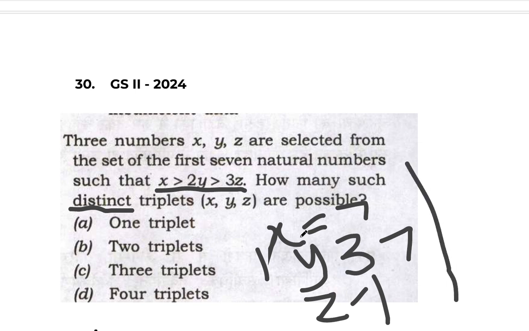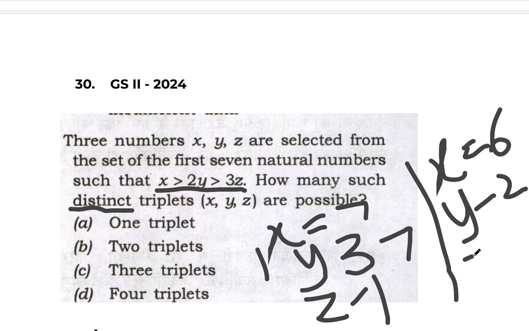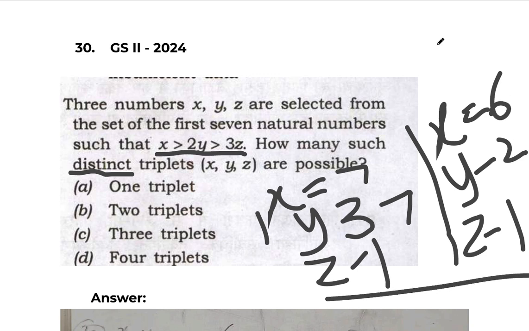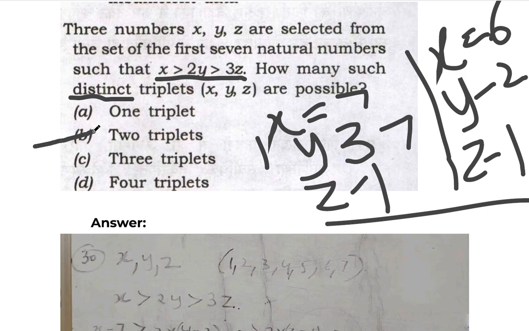In the second scenario, can we take X is equal to 6 here? Okay, if I take X is equal to 6, what can I put as the Y value? I can put Y as 2, because 2 2s are 4, which is lesser than 6. And the Z value remains the same, which is 1, because anyway 3 is less than 4. If you continue this way, you can only get these two scenarios. In the rest of the scenarios, you are not going to get a right equation. So we can say only 2 triplets are possible.